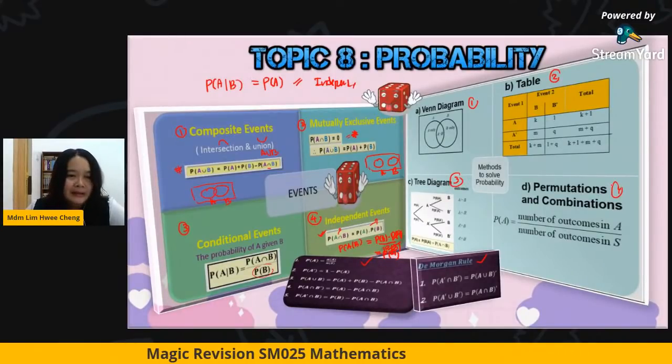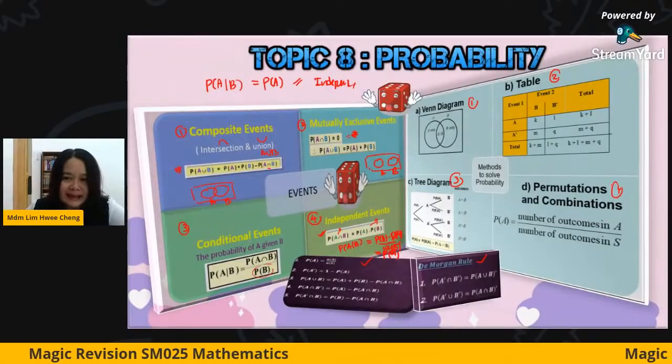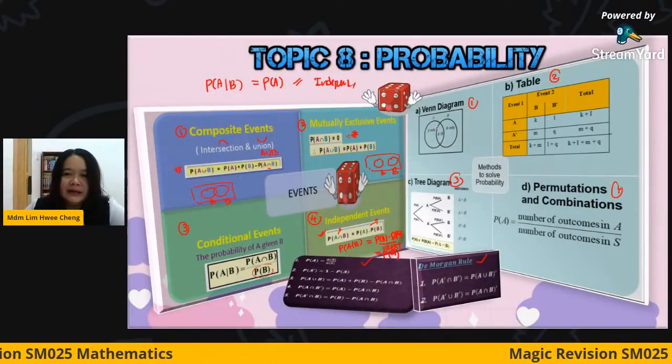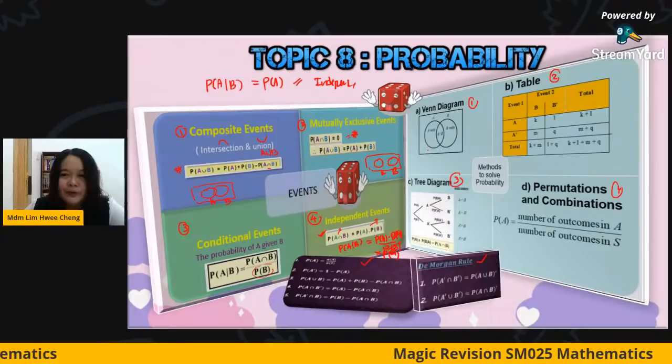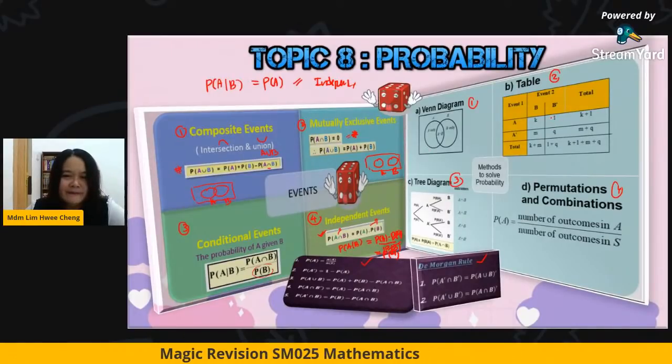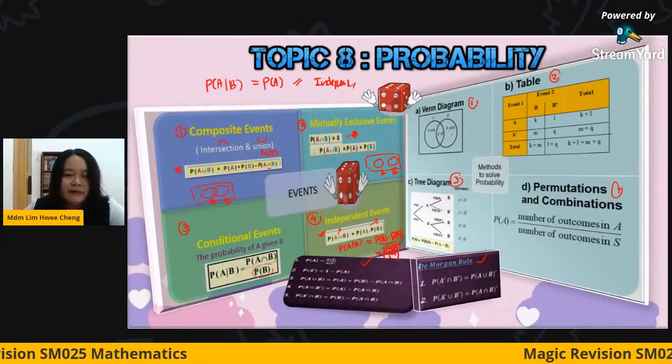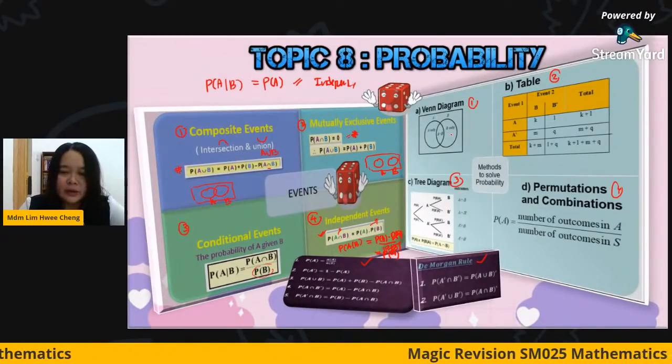Okay, in my opinion, because it only has 6%, they will either come out with a question based on a Venn diagram, or something with a tree diagram or table, because you only have 6% left. So you come out with the Venn diagram for this type of question.